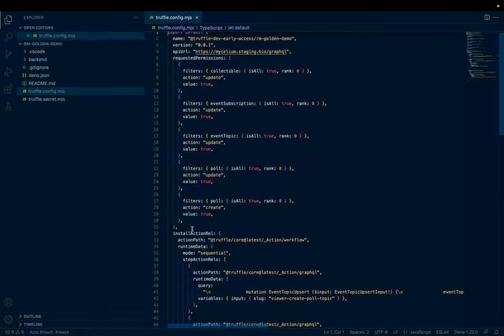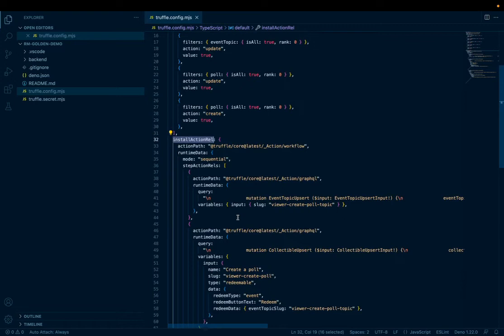So the next field that we have is this install action rel. This is basically a workflow action that's going to execute a set of actions when the package is installed. So for example, when a creator installs your package and you need to set up webhooks and seed data like collectibles or power-ups, economy actions, etc., you're going to specify all the steps that the package install needs to take to get your package set up and working correctly for the creator. And inside this install action rel workflow, we have 3 steps.